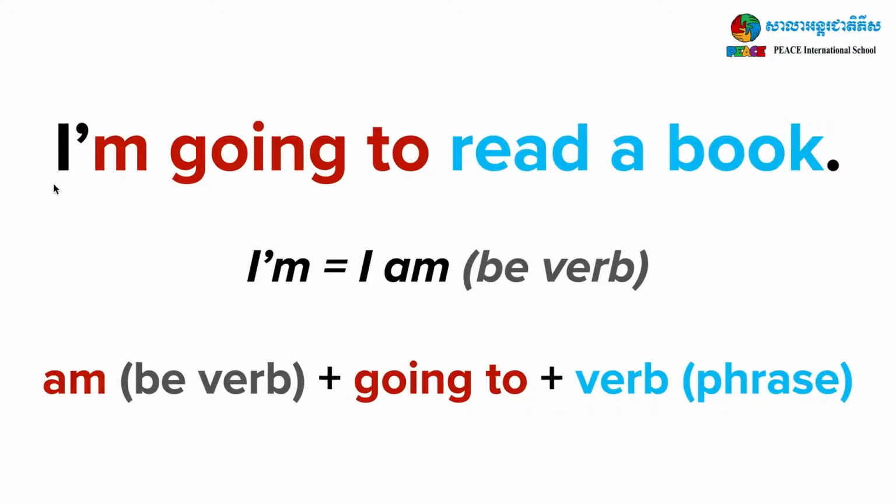Look at the subject, I, and I changed the be verb to am because it goes with I am, plus going to, plus the verb or verb phrase. Read a book. So we can say, I'm going to read a book. Remember that I'm is the same as I am. This is one way to talk about the future. I'm going to read a book.